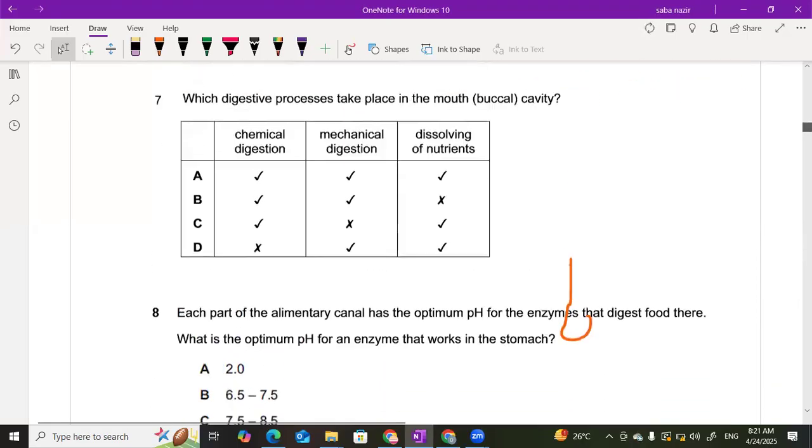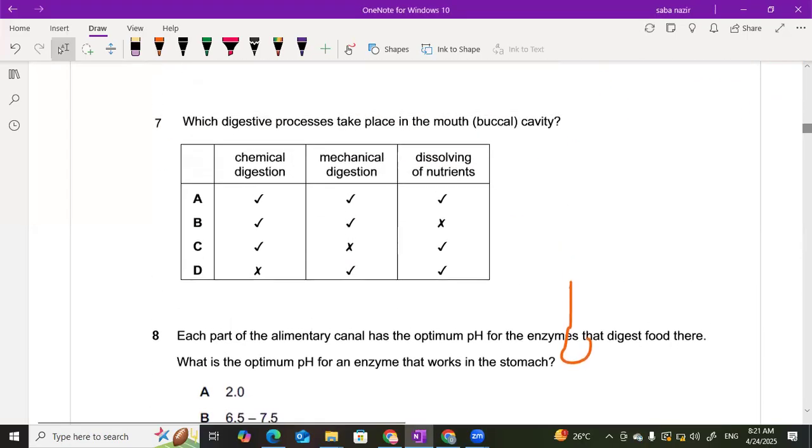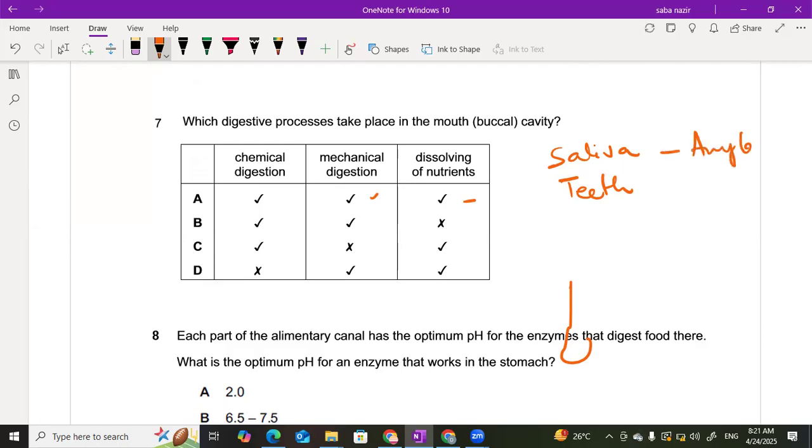So basically, in the mouth, chemical digestion is taking place, mechanical digestion is taking place, and saliva. Mouth contains saliva, which dissolves the nutrients, right? Mouth contains teeth, which break down the food mechanically, and saliva, which contains amylase. So it means that chemical digestion is also taking place right here.